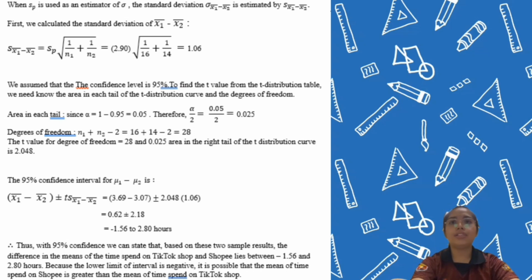Thus, with 95% confidence, we can state that based on these two sample results, the difference in the means of the time spent on TikTok Shop and Shopee lies between negative 1.56 and 2.80 hours. Because the lower limit of the interval is negative, it is possible that the mean of time spent on Shopee is greater than the mean of time spent on TikTok Shop.